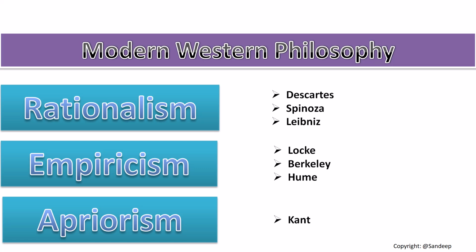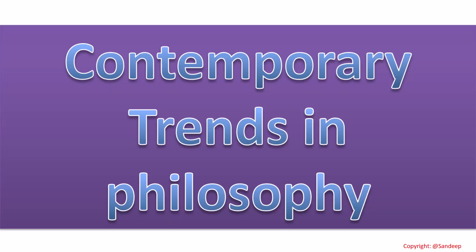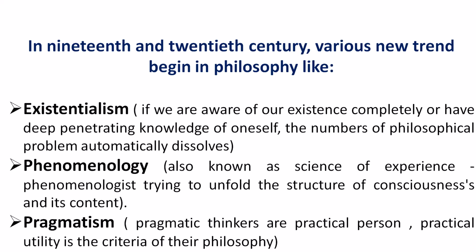Another important philosopher in modern times is Hegel, who proposed the concept of absolute idealism and proposed that reality is a historical process. After that, contemporary philosophy begins and various philosophical trends begin. In contemporary philosophy, we find pragmatism, existentialism, analytic philosophy, philosophy of mind, philosophy of religion, social philosophy, political philosophy. In the 19th and 20th century, various new trends began in philosophy, like existentialism.